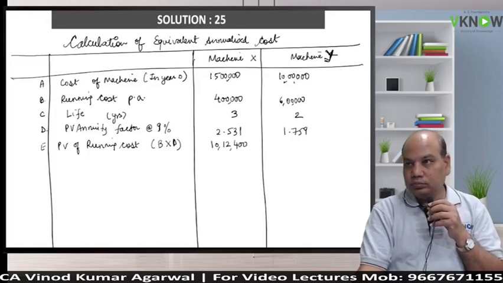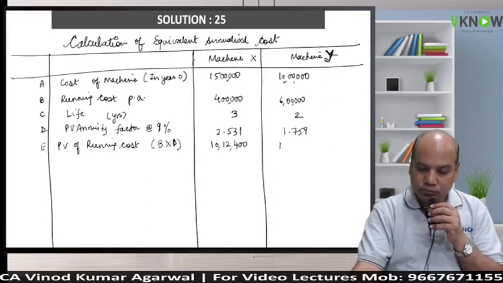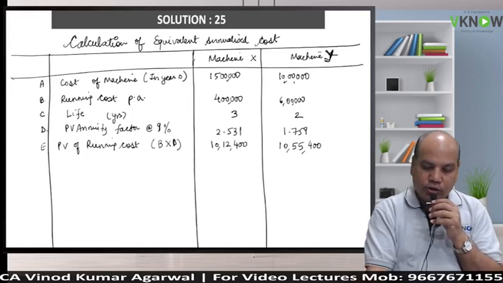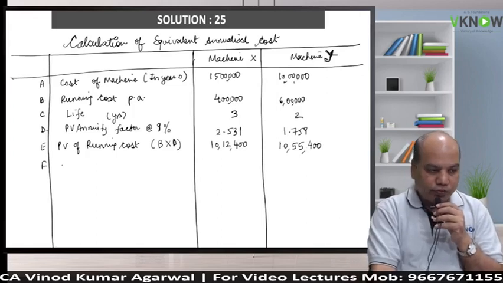Wonderful. For Y, 6 lakh into 1.759. Sir, 10 lakh 55,400.